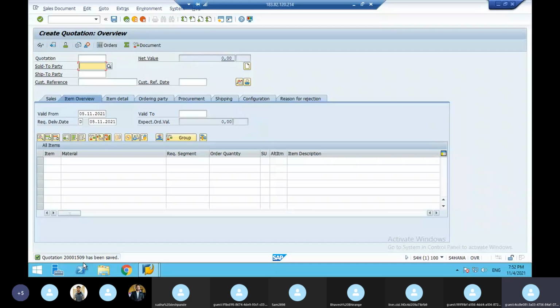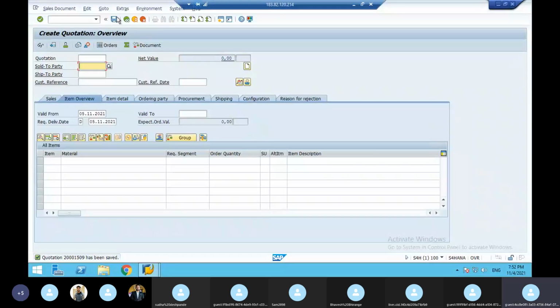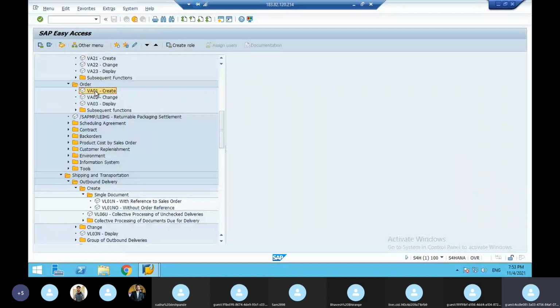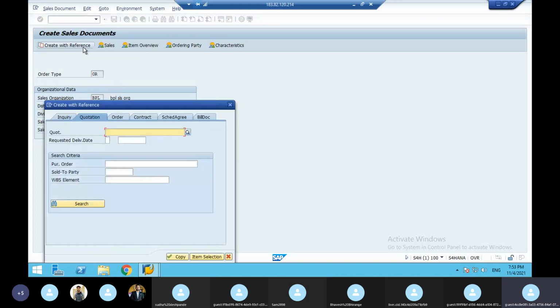So after quotation, what? Negotiation will happen. Then only customer will give the order, the purchase order. Then only we are going to create a sales order. Same purchase order, we call it a sales order. Now, sales order means VA01. Double click here, VA01. Here you have to give OR, which means standard sales order. In the standard sales order, again here you click create with the reference of the quotation.